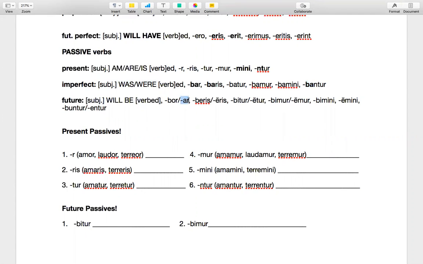Now, future passive, just like future active for third, fourth conjugation, are also very weird. Again, it's the long E that is showing us that these are future passive as opposed to present passive. Their present passive counterparts would use I, R, I, S, I, T, U, R, etc.